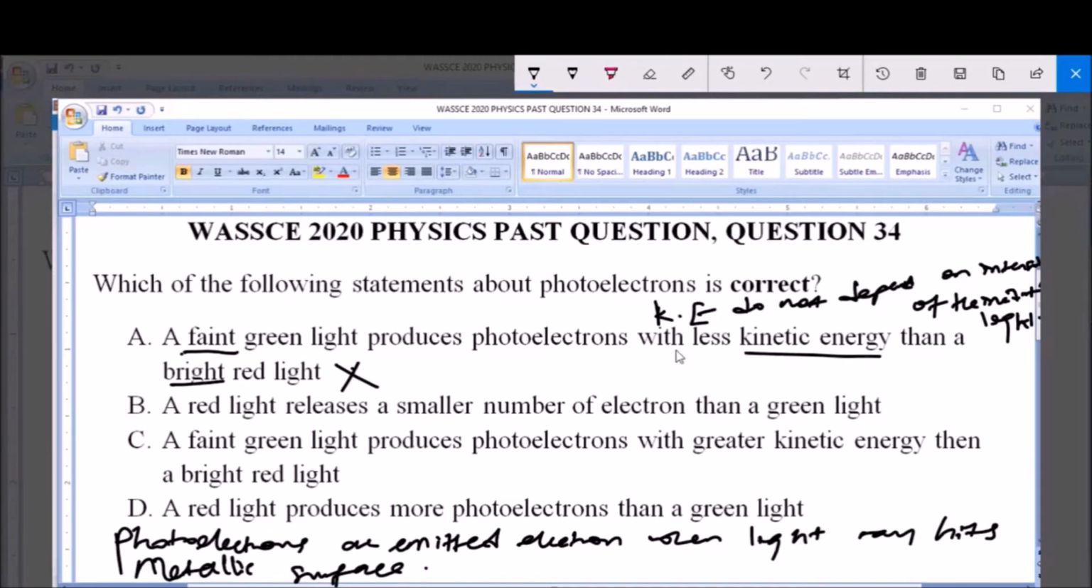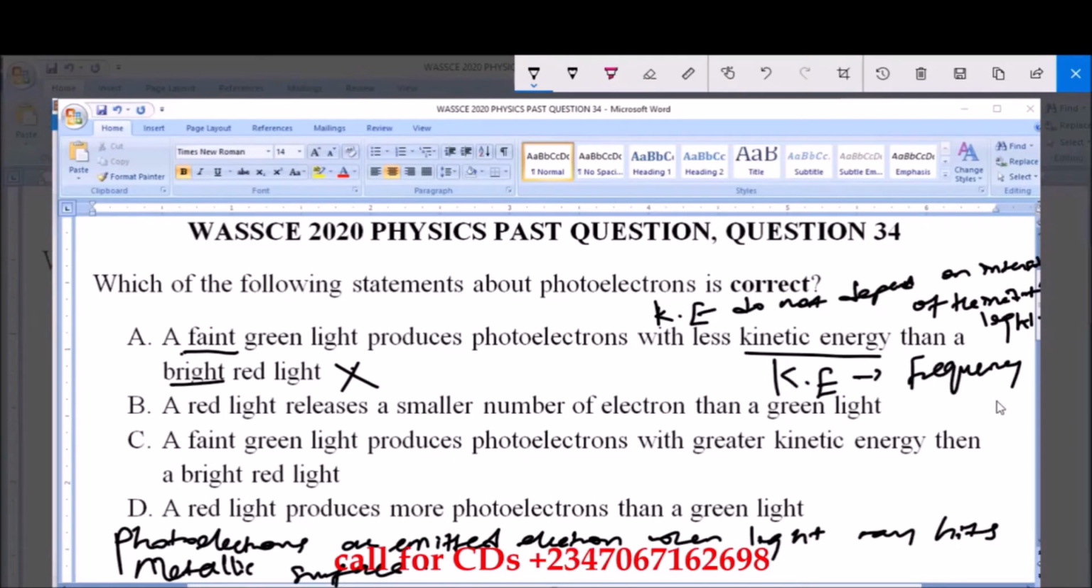Kinetic energy KE only depends on the frequency of the incident light or the wavelength of the incident light. Now B says a red light releases a smaller number of electrons than a green light. Now the intensity of the incident light only affects the number of electrons that are emitted. Like we know, a red light has a higher intensity than a green light, and so therefore a red light is expected to give a higher number of electrons than a green light, rendering this option invalid.